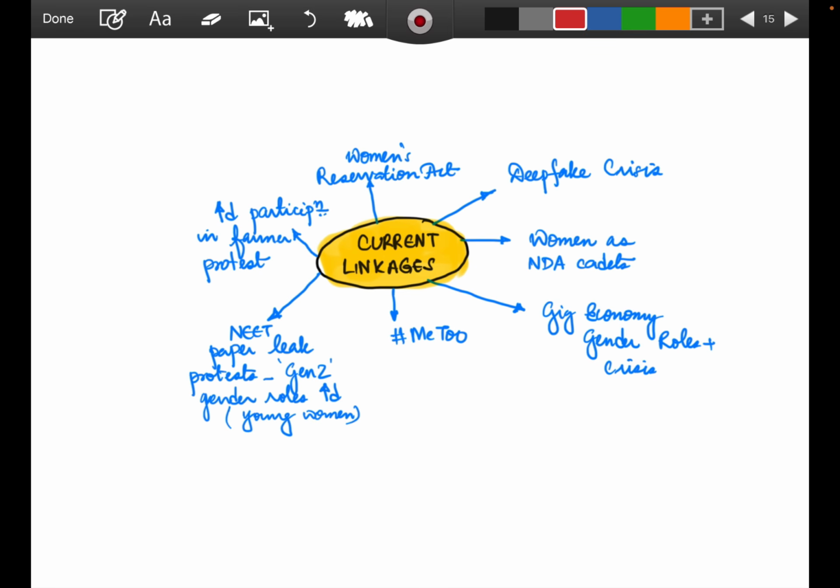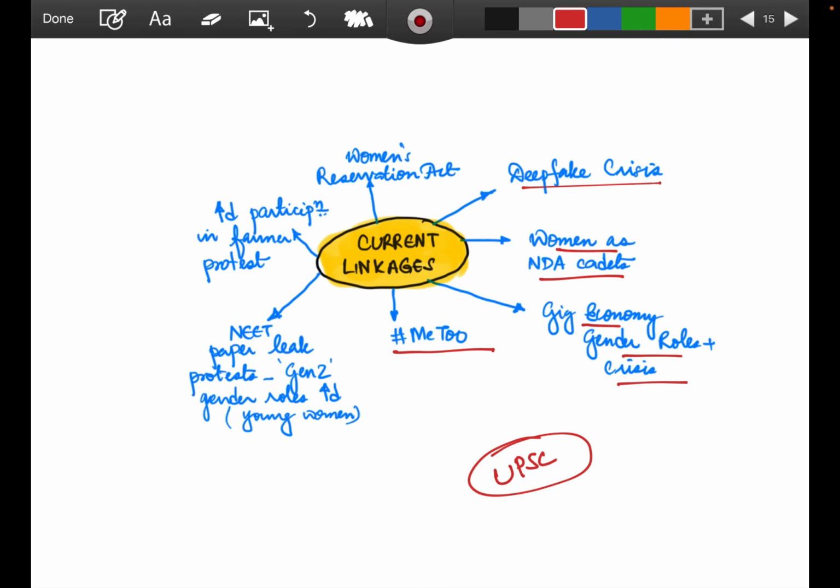Let's now see how these current linkages, where you can link with the gender angle, lead to questions that UPSC can frame in 1 or 2 years, or you can use them in dimensions too. It's not just about UPSC asking it directly or not. You can say that this question can be linked, or I can open this dimension. Like the deepfake crisis: you can link women, gender, any angle of this. Women as NDA cadets, the gig economy, gender roles plus crisis.